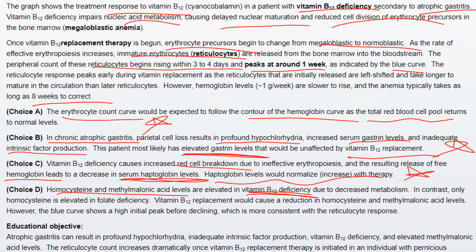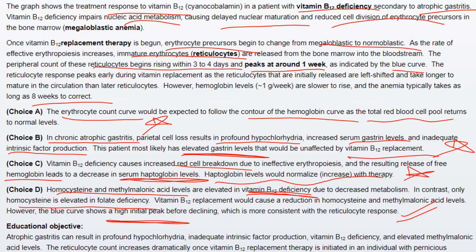In contrast, only homocysteine is elevated in folate deficiency. Vitamin B12 replacement would cause a reduction in homocysteine and methylmalonic acid levels. However, the blue curve shows a high initial peak before declining, which is more consistent with the reticulocyte response.